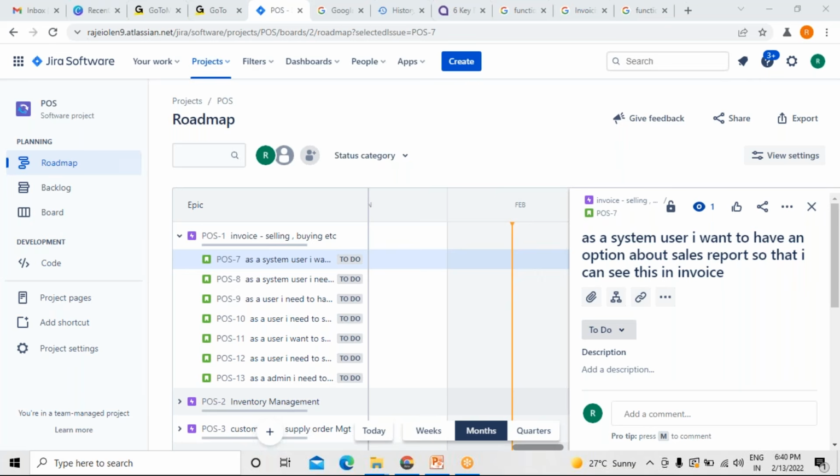For these story points we normally follow two techniques: one is the poker technique, second is T-shirt sizing. T-shirt sizing means L, XL, M, like that.